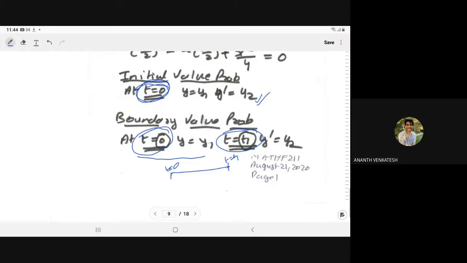For example, today the population is 1 crore. What will be the population after 5 years? Here the initial condition is given to you, so it is the initial value problem. Now another problem: today's population is 1 crore, and after 5 years it will be 2 crore. Here we have the boundary, for today and for after some years. When we have such a condition, we say it is the boundary value problem.